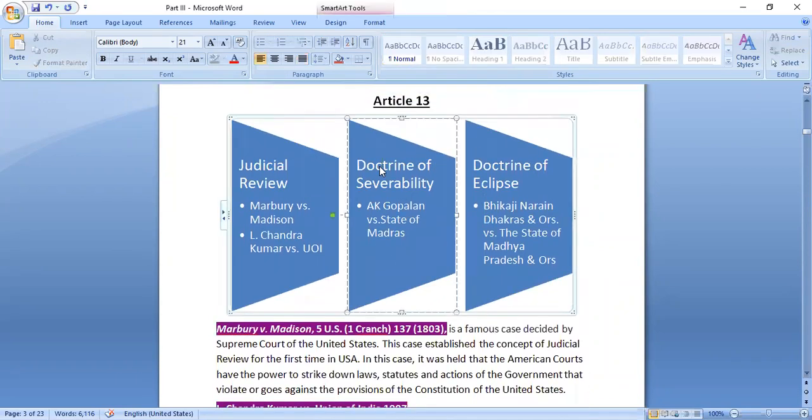Anyone knows what this doctrine is? Doctrine of severability. Doctrine of severability under Article 13 of the Constitution.